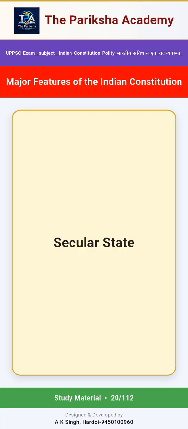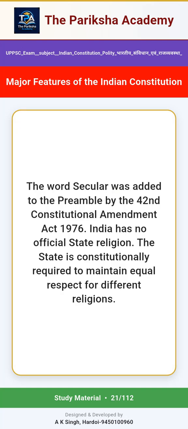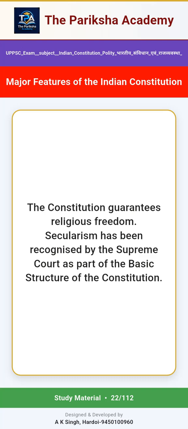Secular state. The word secular was added to the preamble by the 42nd Constitutional Amendment Act 1976. India has no official state religion. The state is constitutionally required to maintain equal respect for different religions. The Constitution guarantees religious freedom. Secularism has been recognized by the Supreme Court as part of the basic structure of the Constitution.